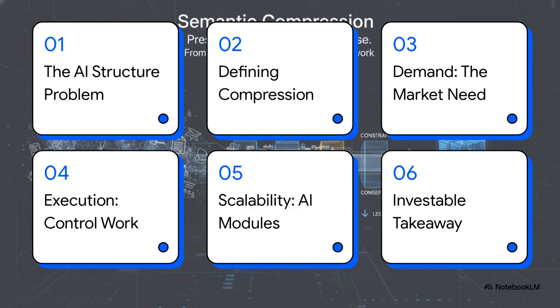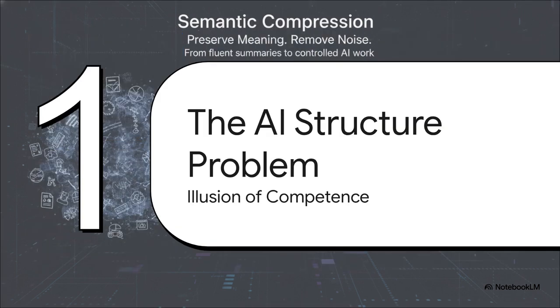We are taking a highly structured, investor-facing walk through the business case for controlled AI work. We'll hit the AI structure problem, formally define semantic compression, and then test its viability through three critical investment lenses: demand, execution, and scalability. Finally, we'll wrap up with the ultimate investable takeaway. Section 1. The AI structure problem.